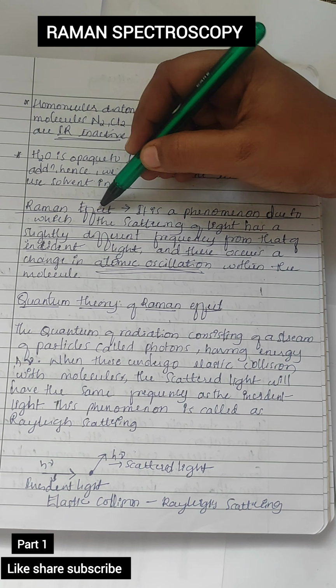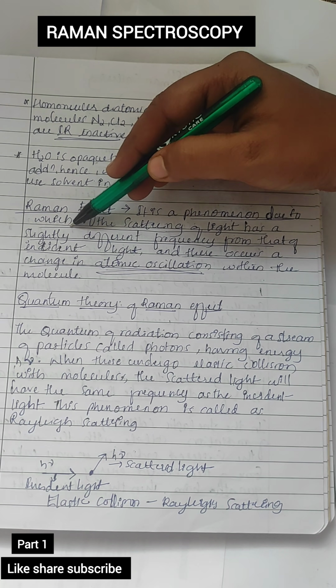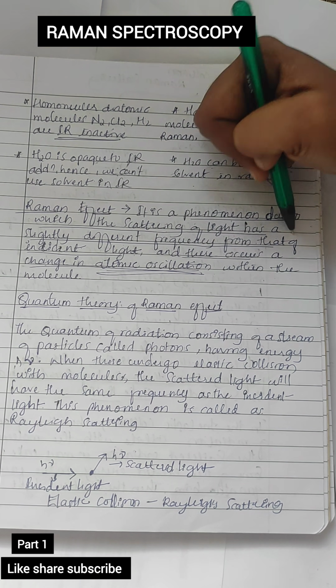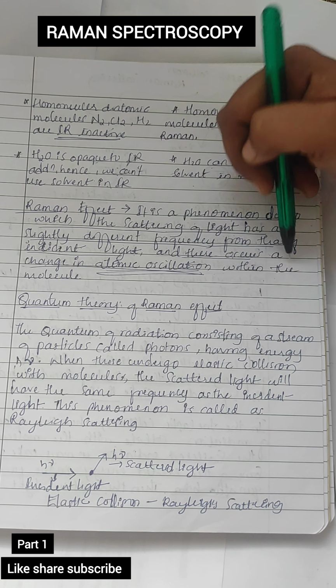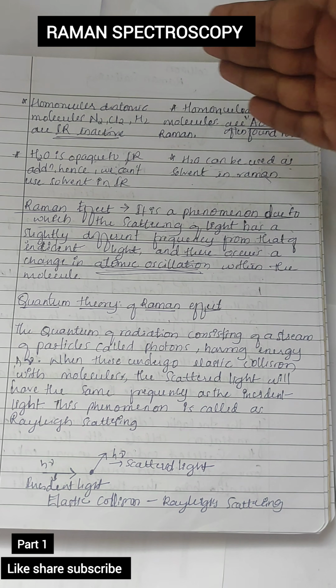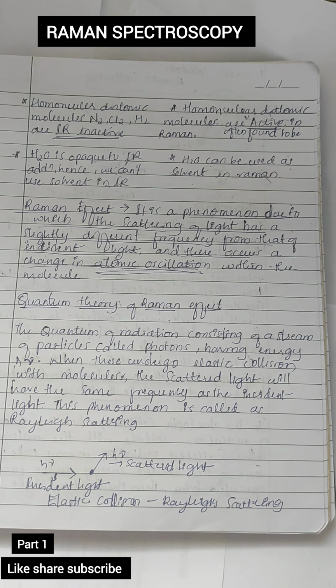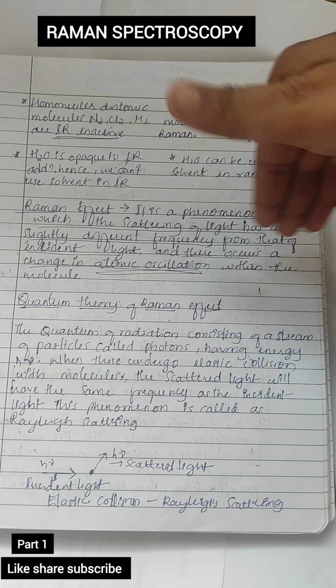So what is the Raman effect? It is the phenomenon due to which scattering of light has a slightly different frequency from that of the incident light, and there occurs a change in atomic oscillation within the molecule. So here the scattering of light frequency is different from the incident light frequency. It is due to the atomic oscillation within the molecule.